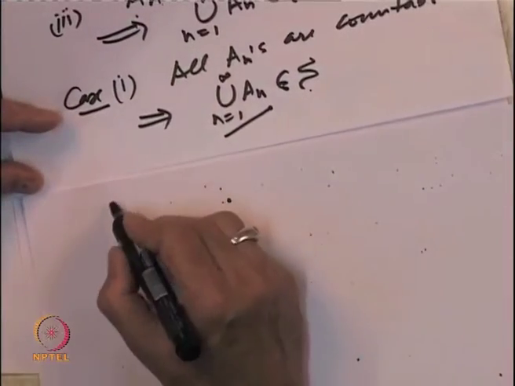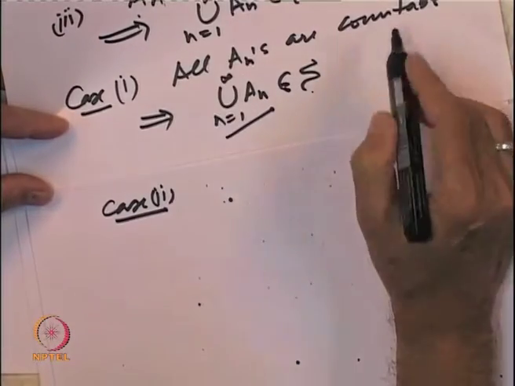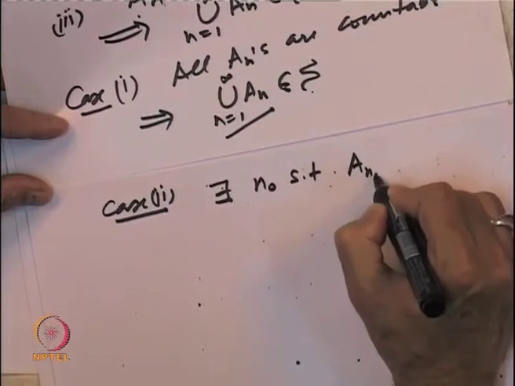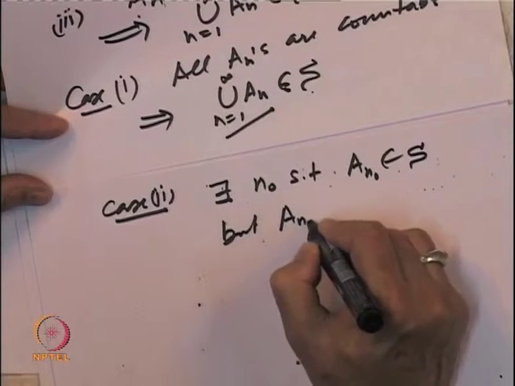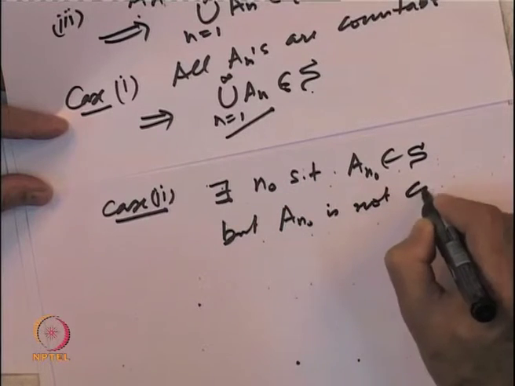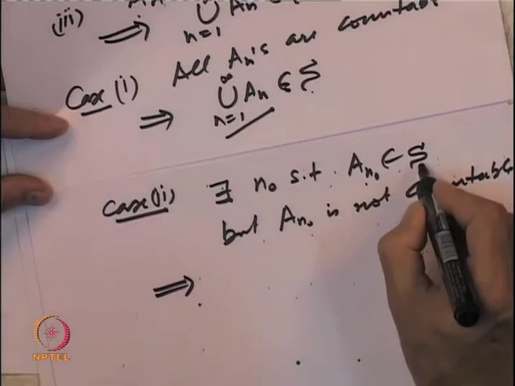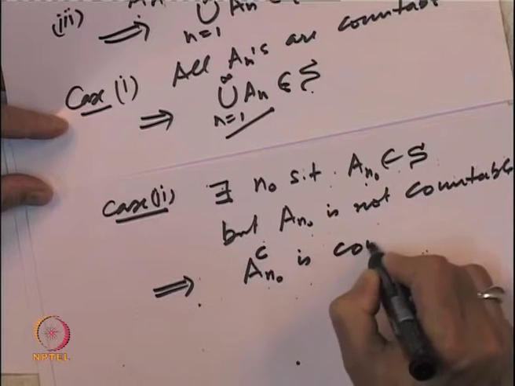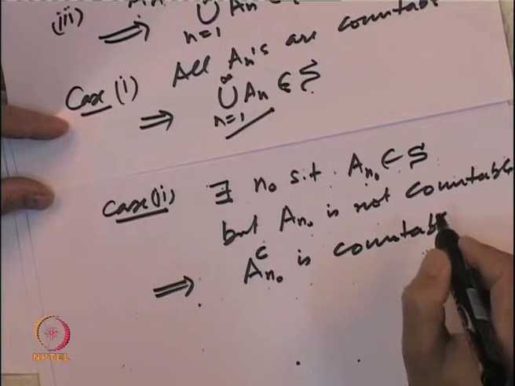Let us look at the second case. What is the possibility? Not all A n's are countable, that means there exists some n naught such that A n naught belongs to S, but A n naught is not countable. So, that means A n naught belongs to S, not countable, so A n naught complement is countable, by the very definition of S.